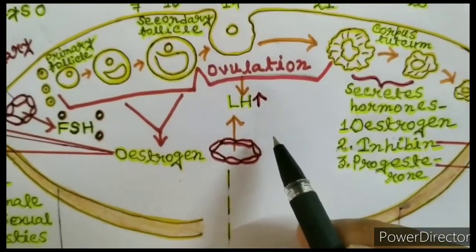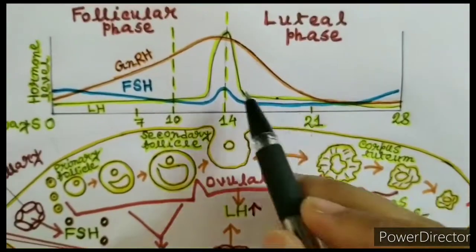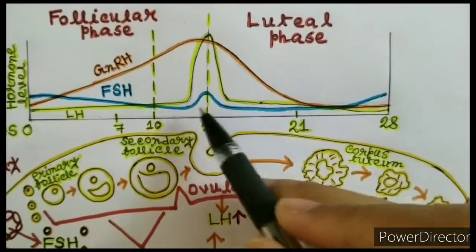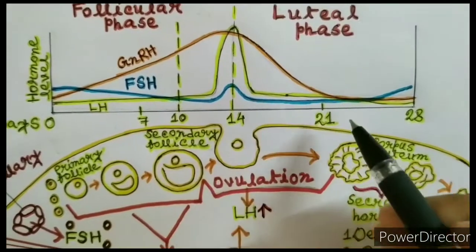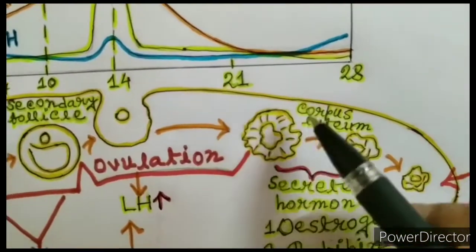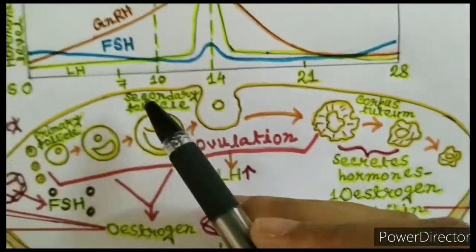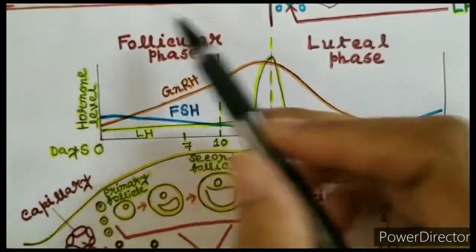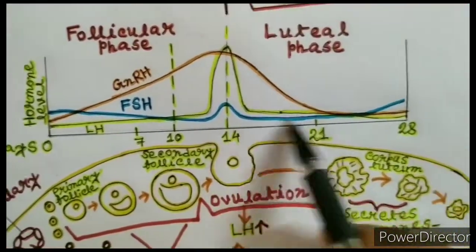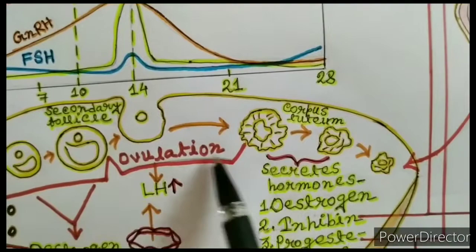After ovulation, the concentration of luteinizing hormone drops again, and the level of gonadotropin releasing hormone also drops. A small spike of FSH can be noticed. After the follicle ovulates, it turns into the corpus luteum, which is actually the dead follicle. So the first 14 days of the menstrual cycle is called the follicular phase because in this phase the follicles grow and mature, and the last 14 days is the luteal phase because the follicle turns into the corpus luteum.